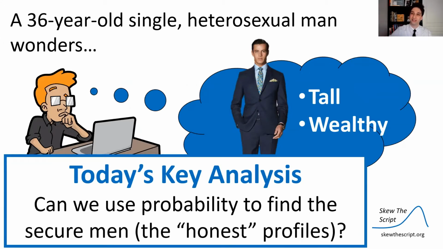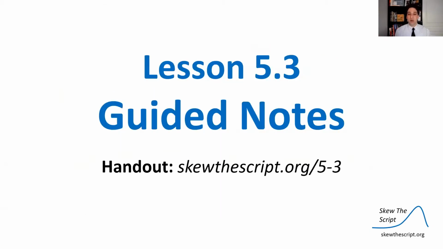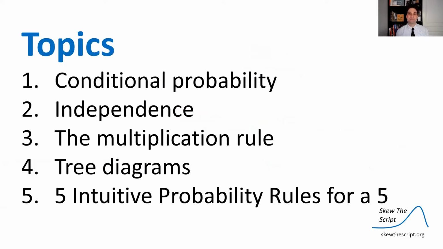Is there any way we can look at this data and use probability to figure out who are the men in this data set who are not lying about traits such as this? And we're going to explore that today. If you want to follow along, please use the guided notes and print them up from the URL listed here.